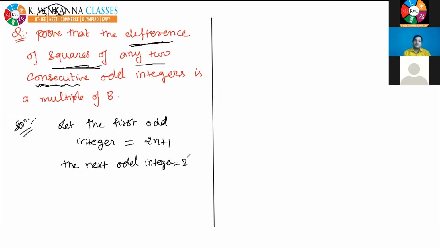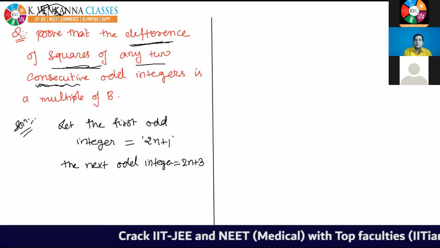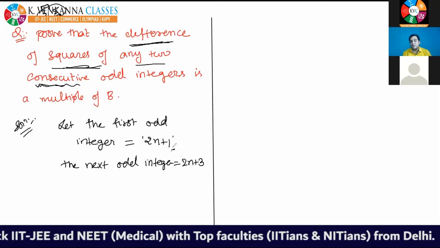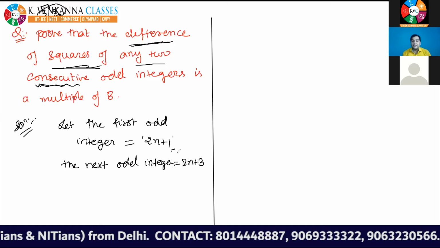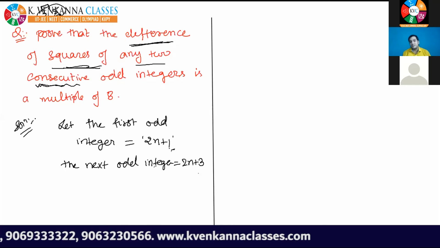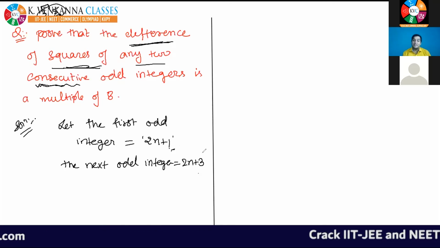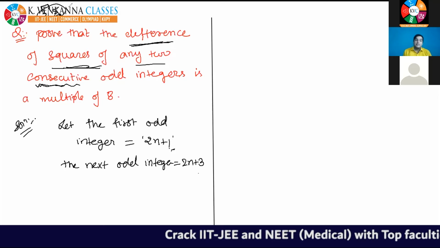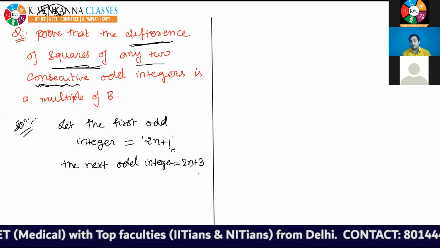Okay, why 2n plus 3? See, because the first odd integer is 2n plus 1. Do you know the difference between consecutive odd integers is always 2? So if the first odd integer is 2n plus 1, the next consecutive odd integer will be 2n plus 3, because the difference of consecutive odd integers is 2. So you have to add 2 to get the next odd integer. This is the reason, not just that 3 is odd. I am telling you the reason, please listen properly. The difference between two consecutive odd integers is 2. That's why I will take the next odd integer as 2n plus 3.